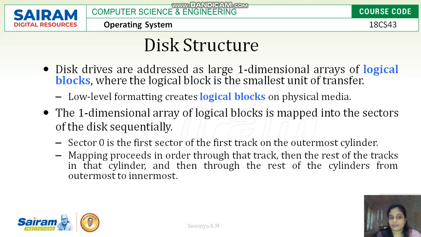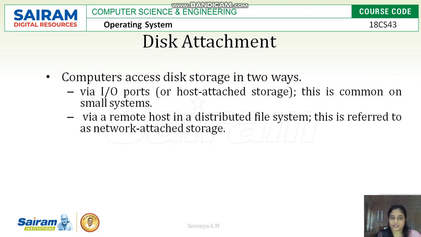Each track has multiple sectors, and each sector is named with an index, and these indexes are saved in a one-dimensional array, so it is easy to find the location.